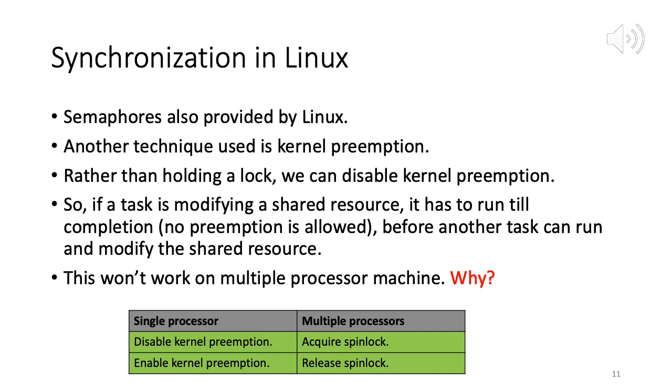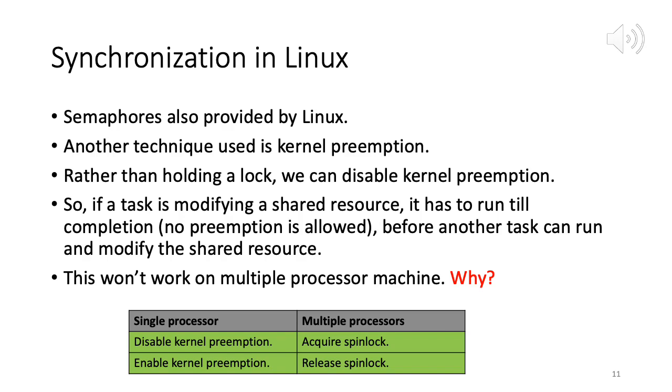Okay, now I am on slide 11, which is the last slide, and we talk about another technique for this synchronization. So semaphores are provided, and besides semaphores, what Linux does is use kernel preemption. Okay, so what is this kernel preemption? Right, so here what we are doing is, rather than holding a lock, we are disabling kernel preemption. So which means now our kernel is non-preemptive.